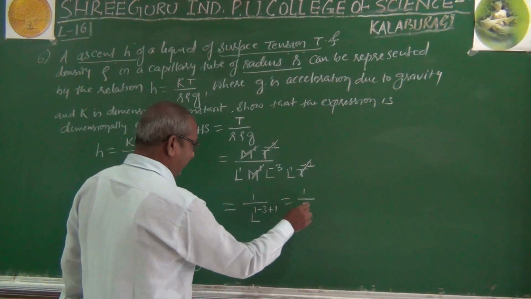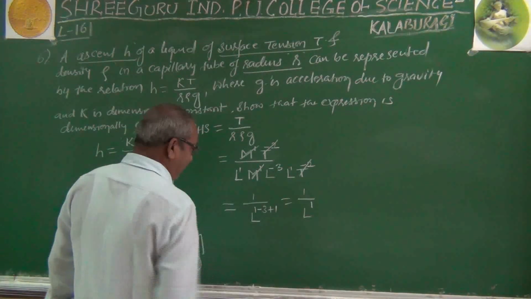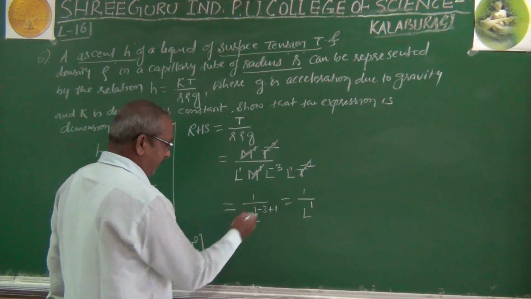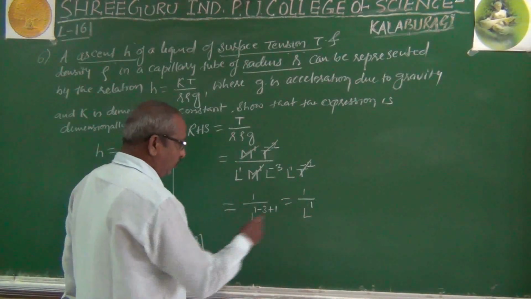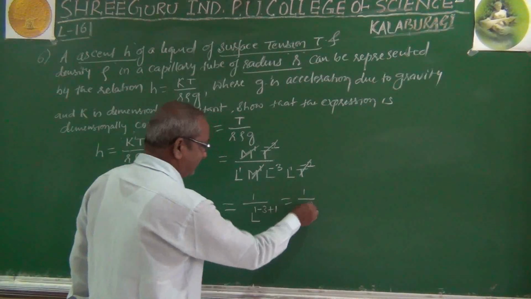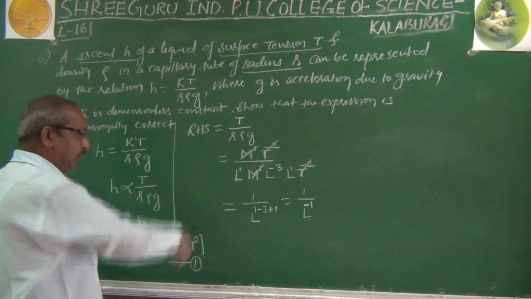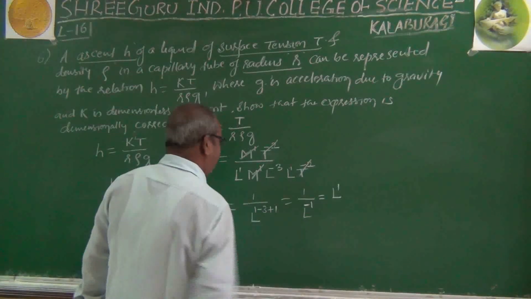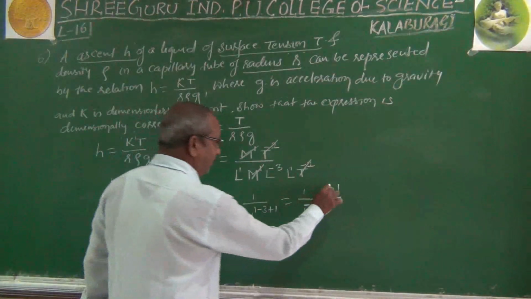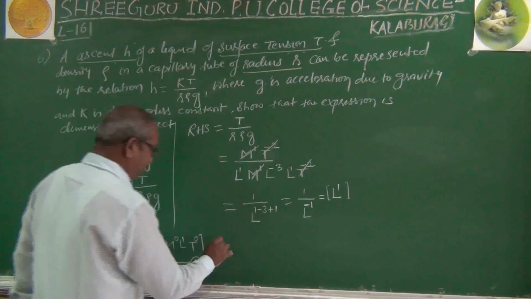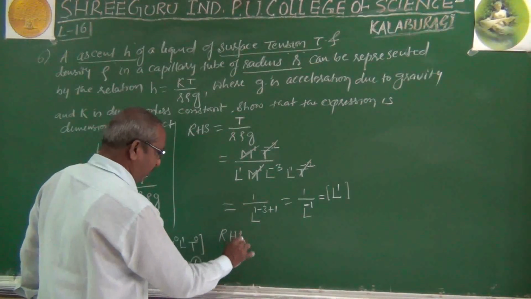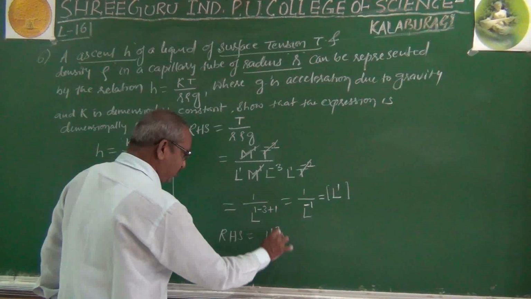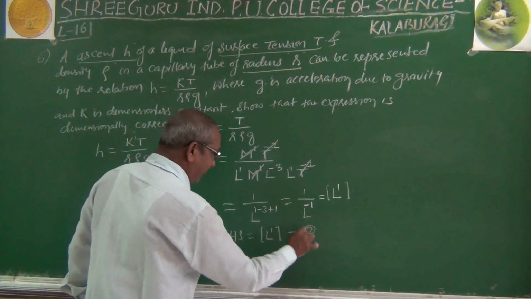So you get 1, and the sign is determined by which one is greater. Minus 3 is bigger than plus 2, therefore the sign will be minus. Now you can take this from the denominator to the numerator, and you will get L raised to plus 1. And finally, what did we get here? RHS equals L raised to 1. This is the second equation.